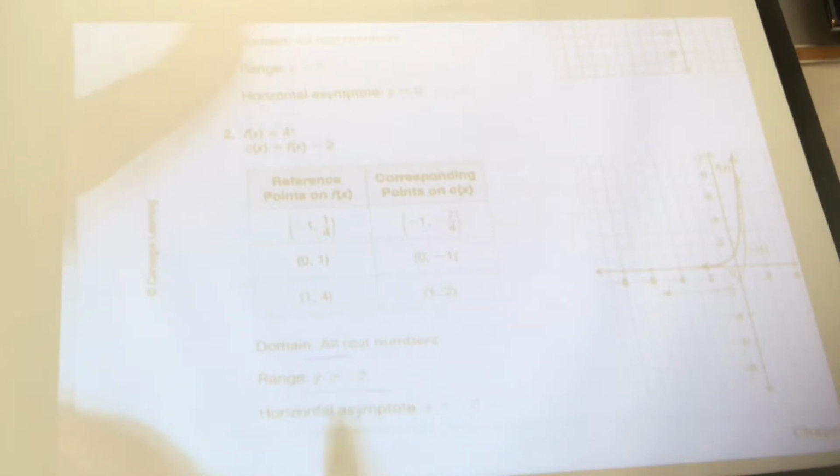So the asymptote is dependent on this number that's out here. So if the number out here is -2, then the asymptote is y equals -2.